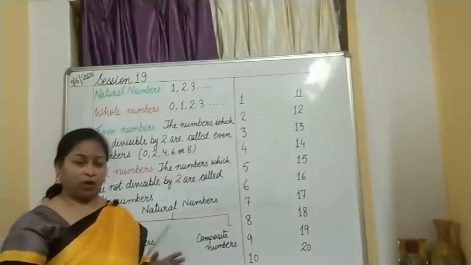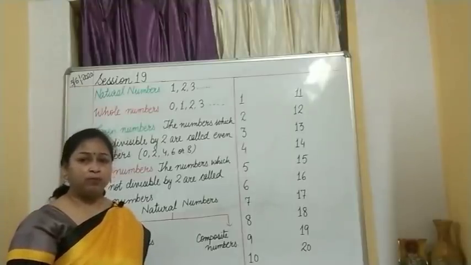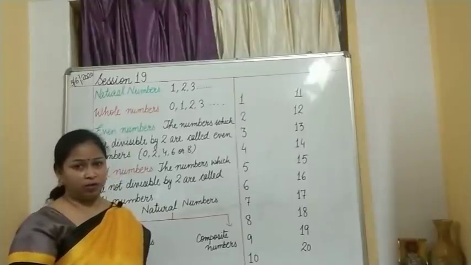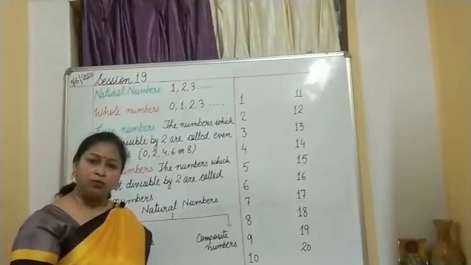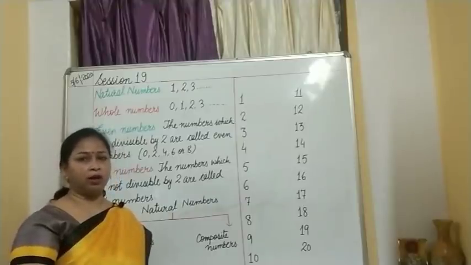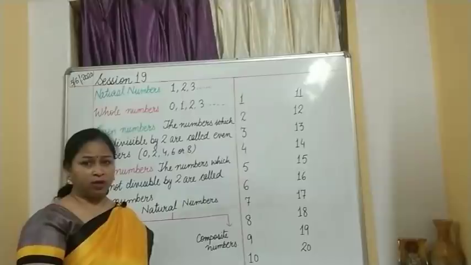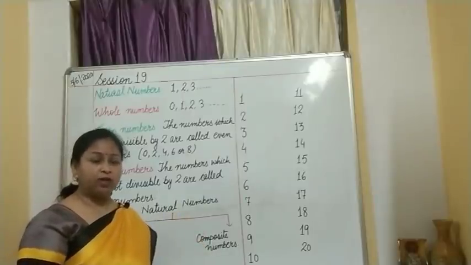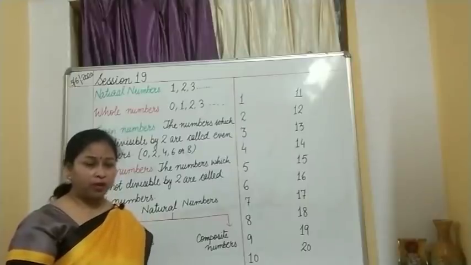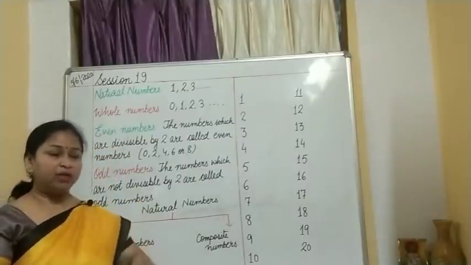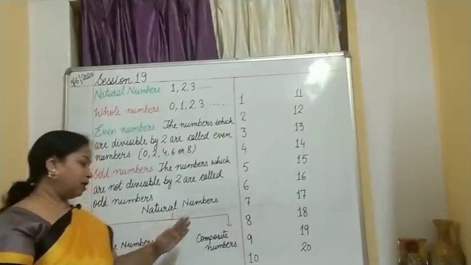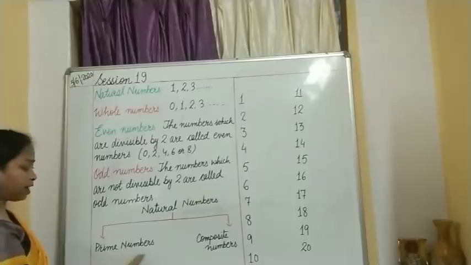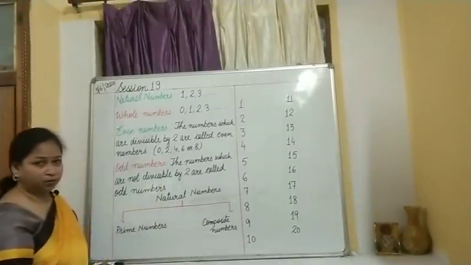Now for your class 5th, we are going to learn something new, that is prime numbers and composite numbers. Now what are prime numbers, what are composite numbers? Actually both are natural numbers itself, but when we find out the factors, which I have already taught you how to find out, then based on the factors, they are segregated into two groups, and those are known as prime numbers and composite numbers, okay.